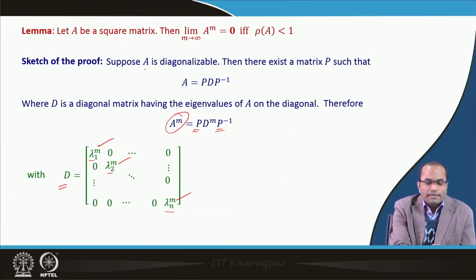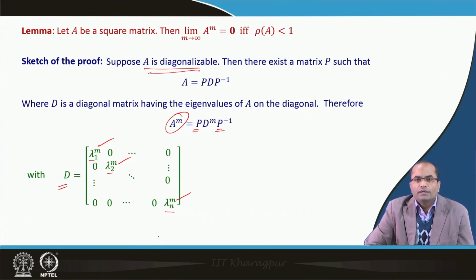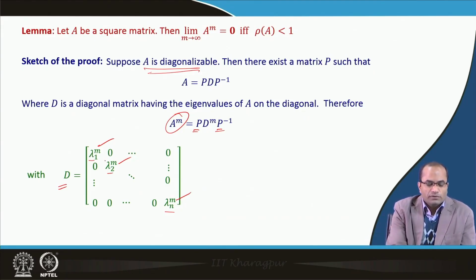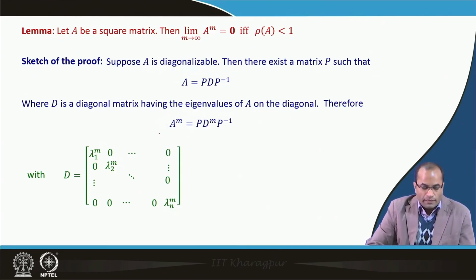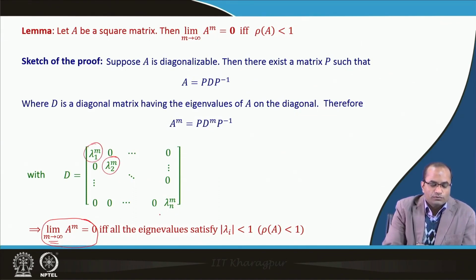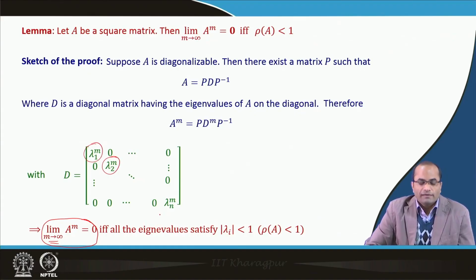So, we assume that A is diagonalizable, and these lambdas may not be distinct. Some of them may be repeated, but still, since it is diagonalizable, we will have such a form for D. And now it is clear that A power m, as m approaches infinity, will have lambda 1, lambda 2, and so on, with the power going to these eigenvalues.